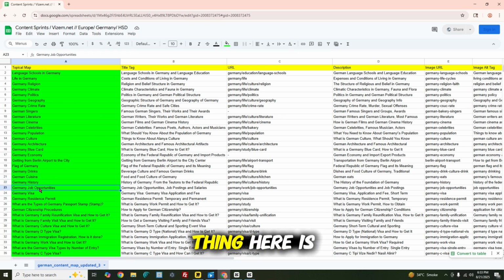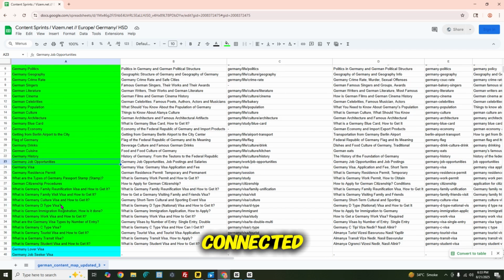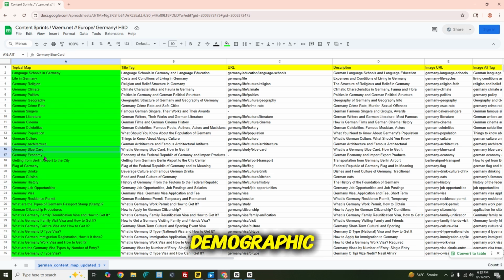And another important thing here is the population, which will be connected to the culture and also demographics and language. For example, if you talk about languages, it is also under politics, and we will talk about the spoken languages in Germany. Then we will talk about actual demographics in Germany. Then all these things are connected to each other, and the specific part is connected to the specific part.